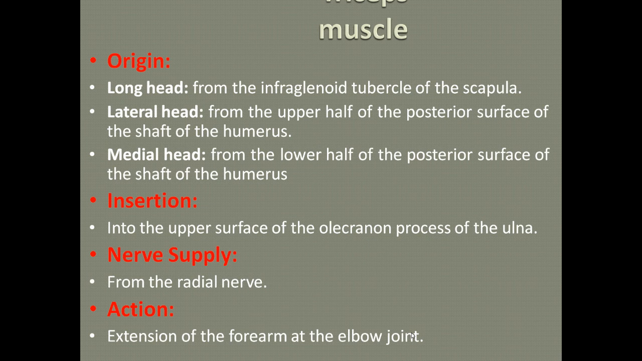Triceps muscle: the long head takes origin from the infraglenoid tubercle of the scapula, and the lateral head takes origin from the upper half of the posterior surface of the shaft of the humerus. Insertion: it inserts into the upper surface of the olecranon process of the ulna. It is supplied by the radial nerve. Action is the extension of the forearm at the elbow joint.